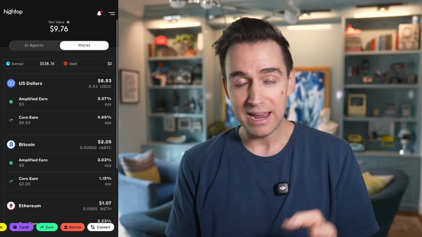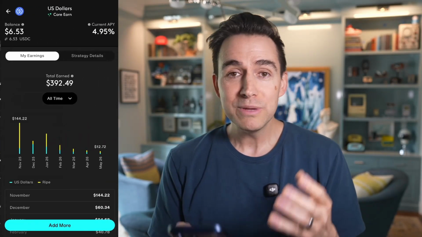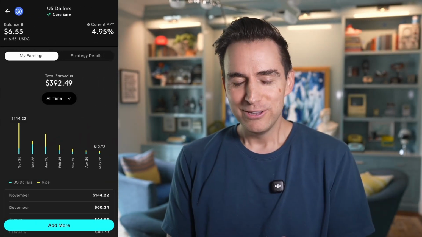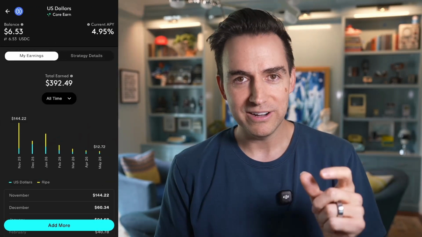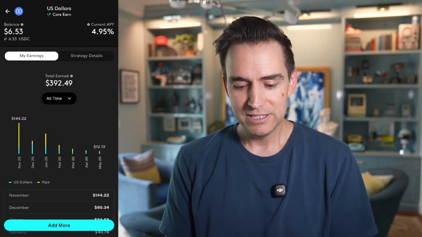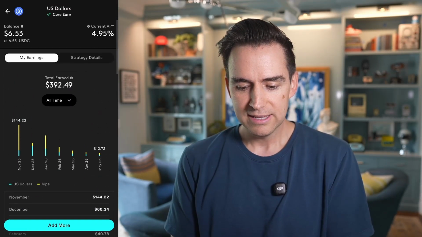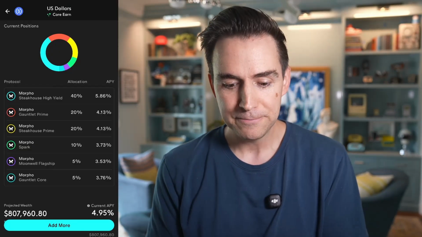You can have different assets if you want. And you can be earning. It's my favorite part. You can be earning even up to the point that your AI agent needs to spend the money. So you can look at your historical earnings. If you're curious about how the strategy is generating yield, you can be looking at that.